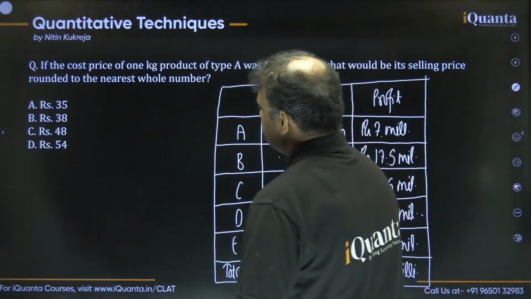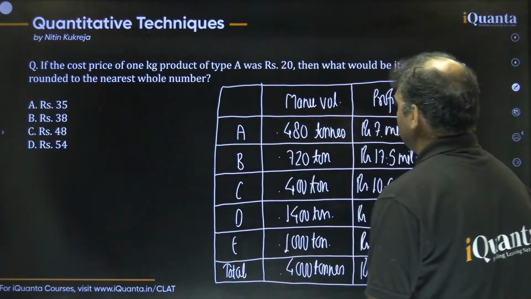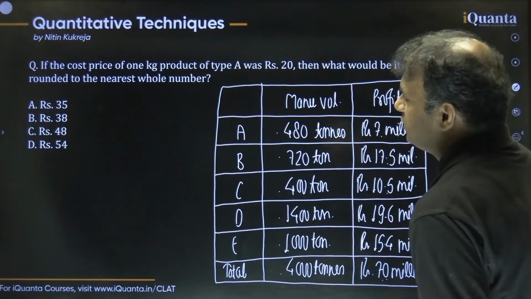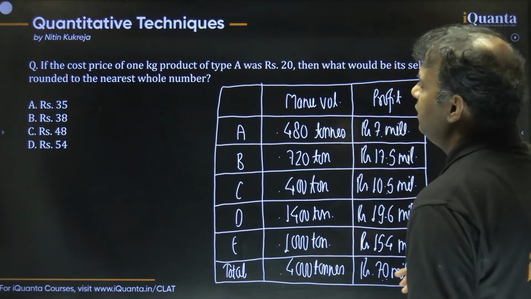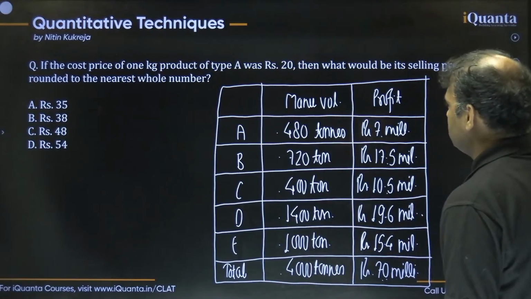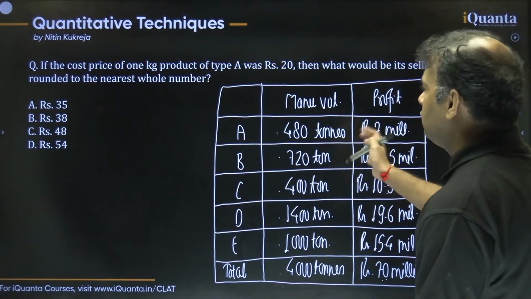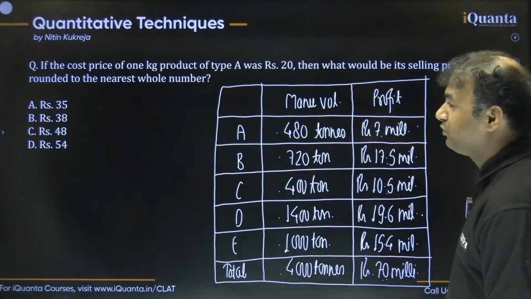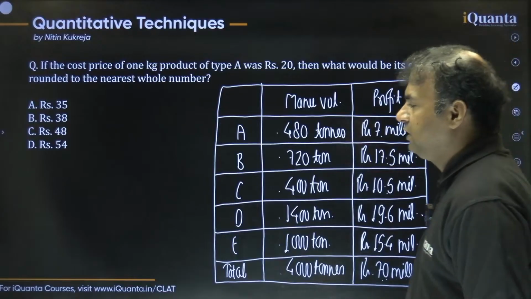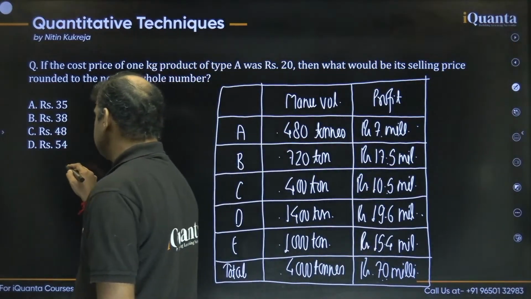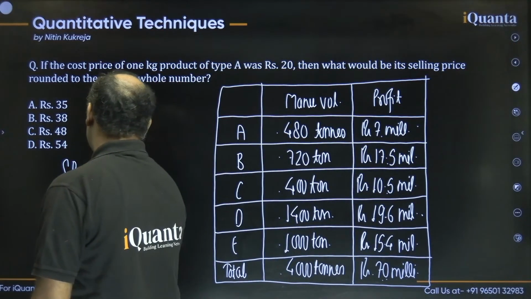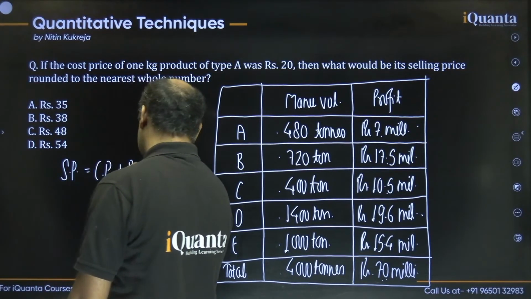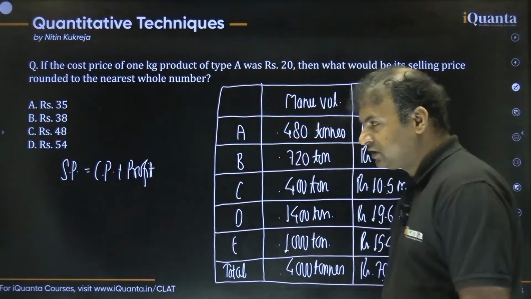The first question says that if the cost price of 1 kg product of type A was rupees 20, then what would be its selling price rounded to the nearest whole number? So the cost price of 1 kg of product A is 20. Then what would be its selling price? See guys, the selling price is nothing but the cost price plus profit, very simple. This is what we can say.